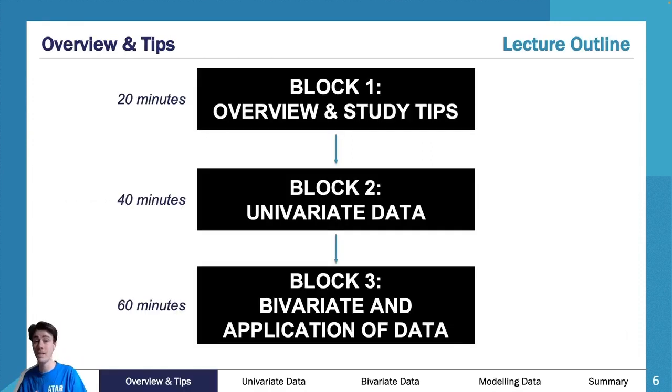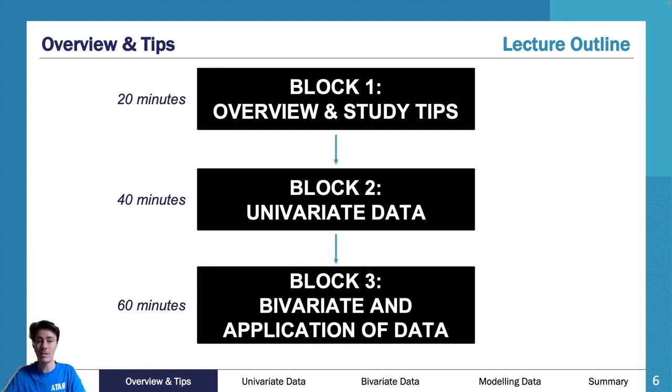So what we're going to cover today is some overview and study tips, because it's really important with general. I will call it further at times. I do apologize, when I went through this topic it was called further. It's now called general. There are a couple of things that are really important for how you should go about studying for this subject.